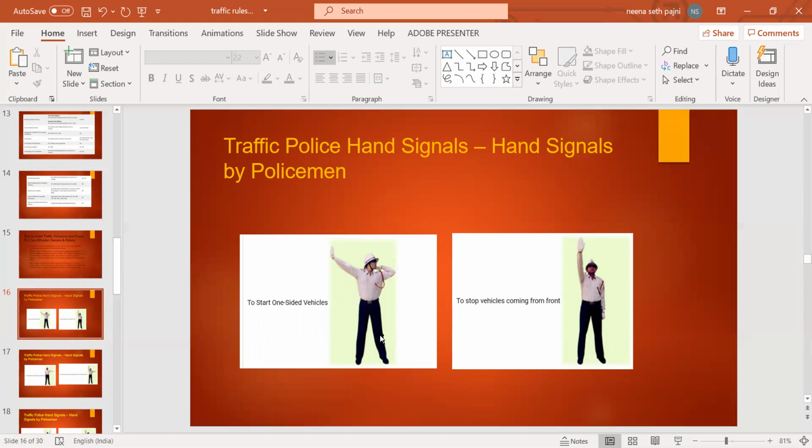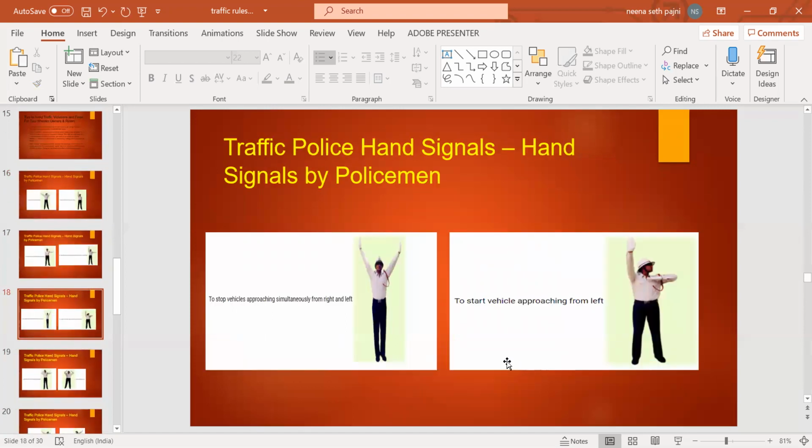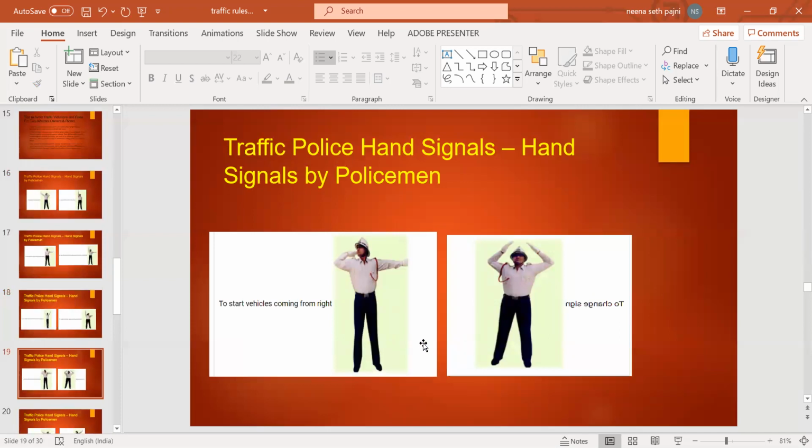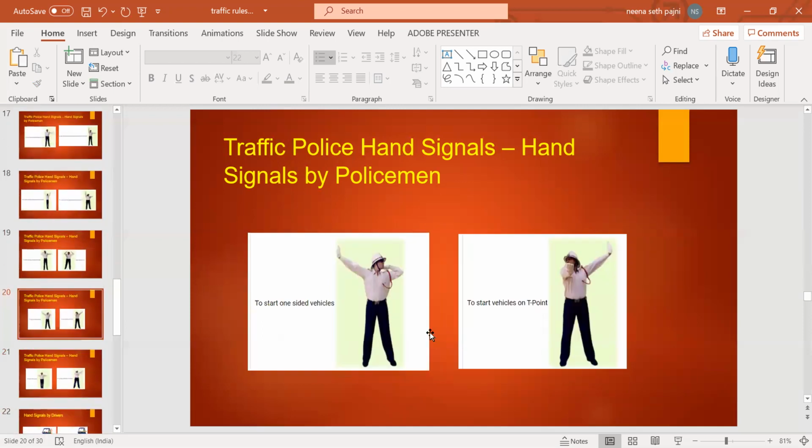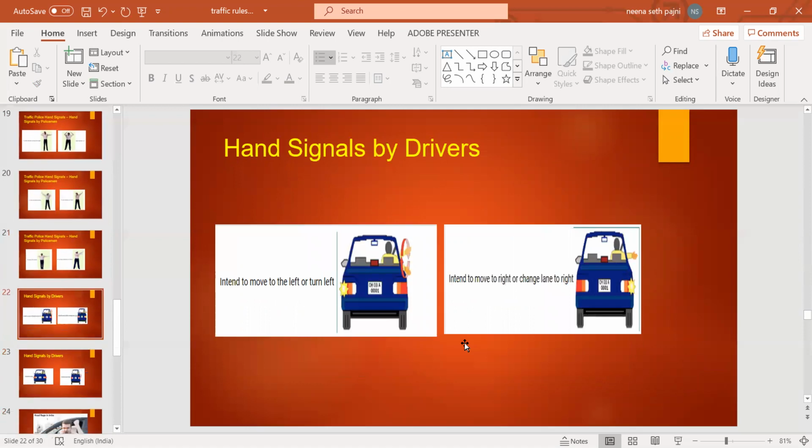This is to start one-sided vehicle, to stop the vehicle coming from the front, to stop the vehicle approaching from behind, to stop the vehicle coming simultaneously from front and behind, and to stop the vehicle approaching simultaneously from right and left, to start the vehicle approaching from the left, to start the vehicle coming from the right, and to change the signal, to start one-sided vehicle, to start the vehicle at the T point, to give VIP salute, to manage vehicles at the T point, and hand signals by a driver intending to move to the left or right.